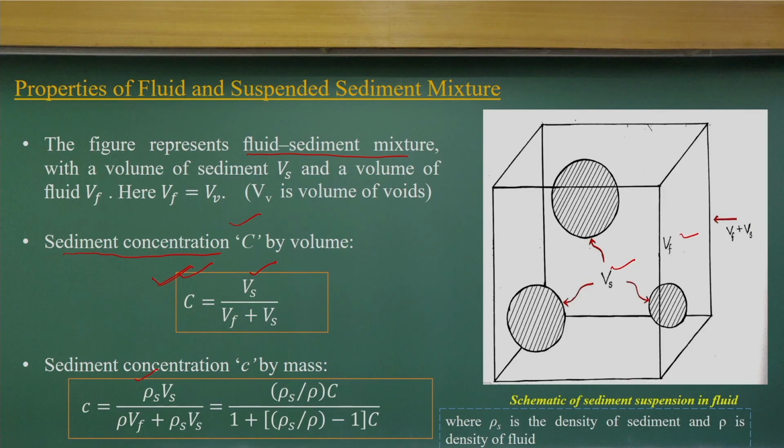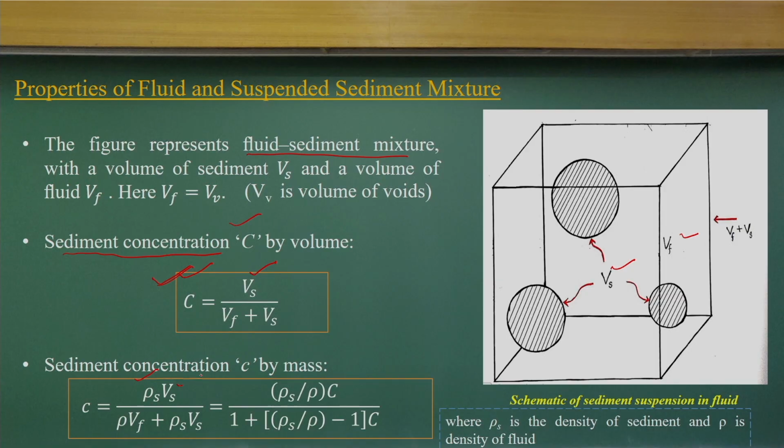But many times we use mass conservation properties. We don't look at the volumetric levels. When you apply mass conservation, we multiply the density with the volume to get the mass. For example, the mass of the sediment particles will be rho s into Vs. Rho s is the density of the sediment particles, and Vs is the volume of the sediment particles. In the same way, we get the sediment concentration by mass. This one is by volume; that's the difference.